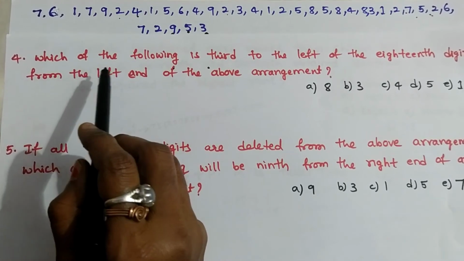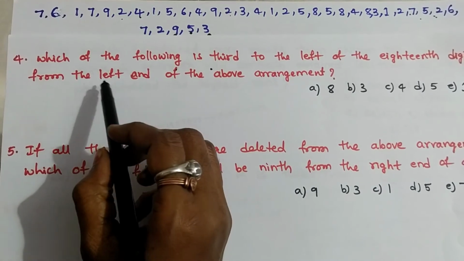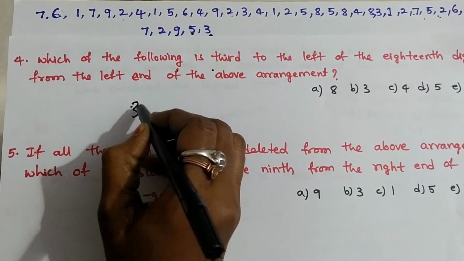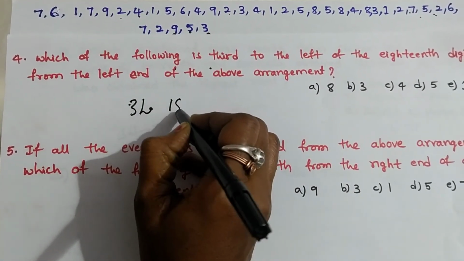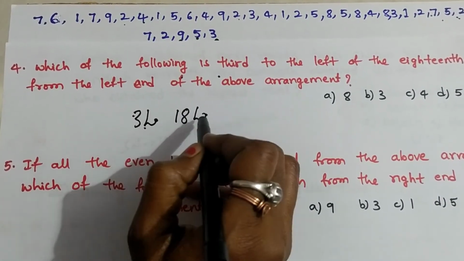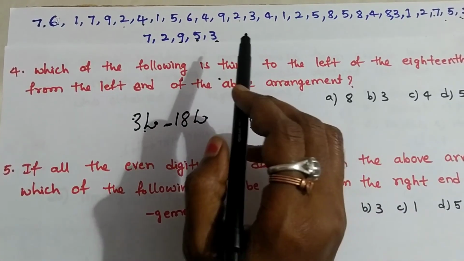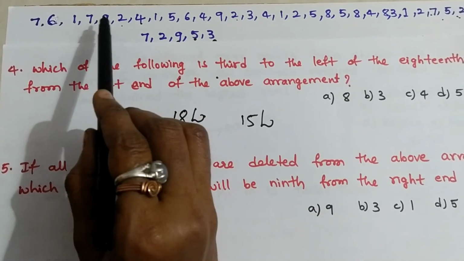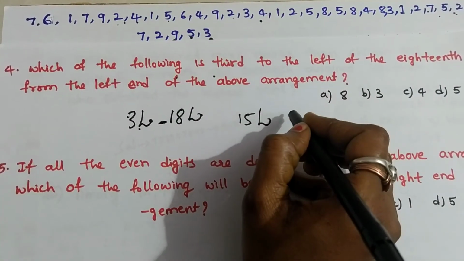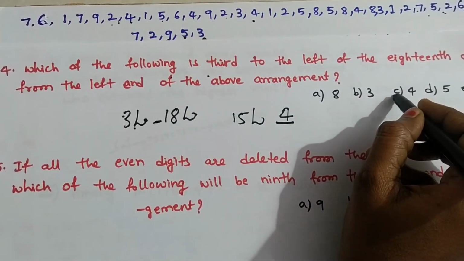Next question. Which of the following is third to the left of the 18th digit from the left end of the above arrangement? Third left and 18th from the left. We have the same directions. Okay. We should subtract. 18 minus 3, 15 from the left. Count from the left end. 3, 3, 6, 3, 9, 3 12, 3 15. Okay. What is the element in the fifth place? 4. Option C is the right answer.